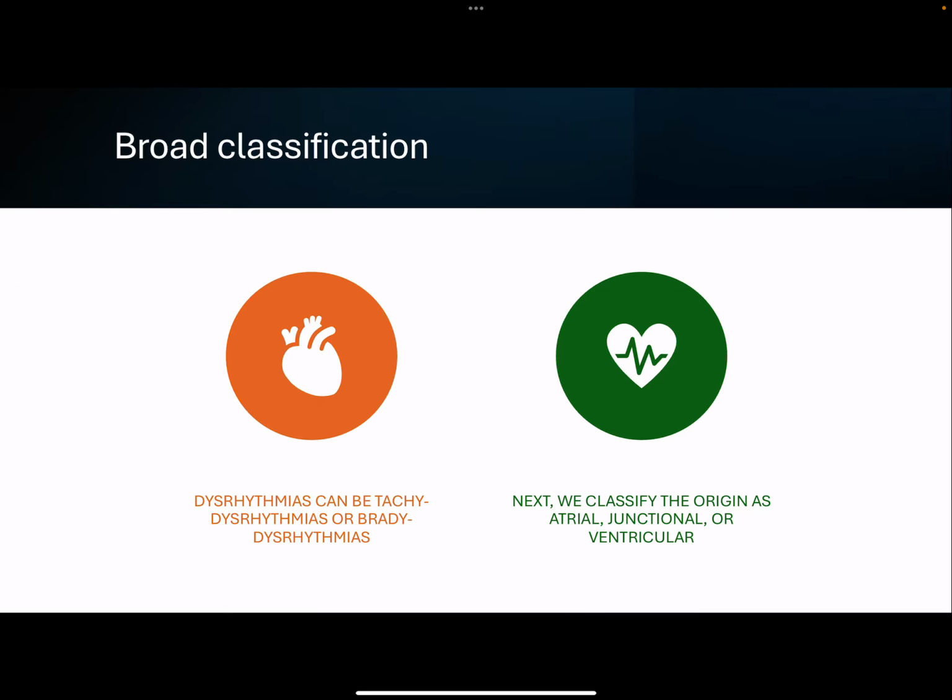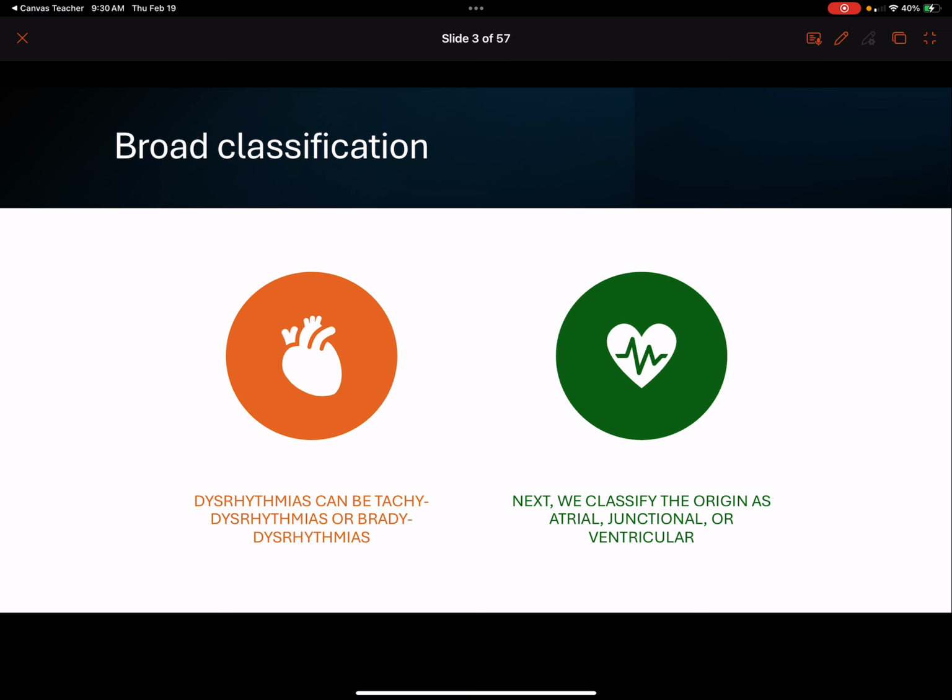When we think about atrial rhythms, we think about just dysrhythmias in general. We really have broad classifications. Like, is it a fast rhythm or is it a slow rhythm? And within those two categories of fast and slow, we have lots of different potentials for rhythms that could be wide or narrow or irregular or regular. And so we break down those fast and slow rhythms into more detailed categories.